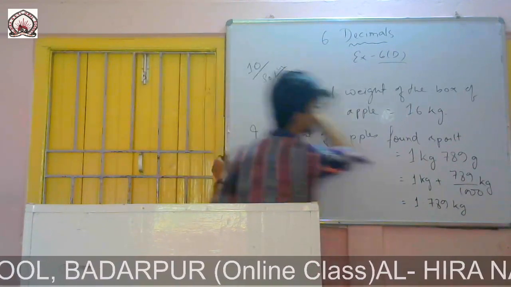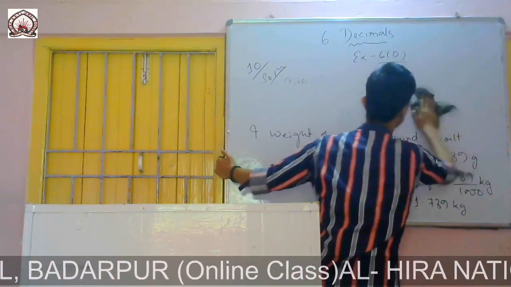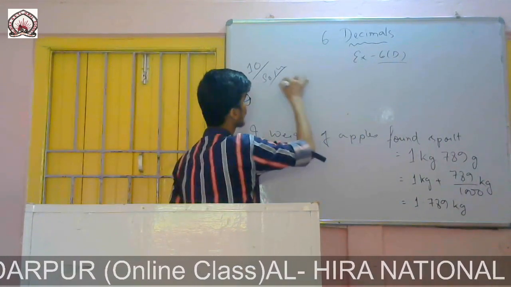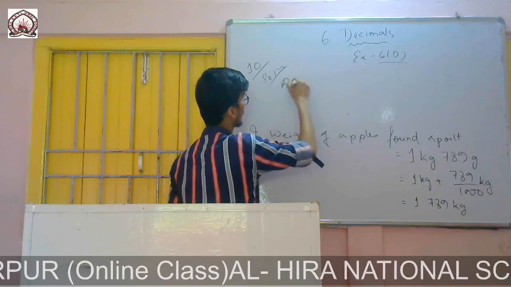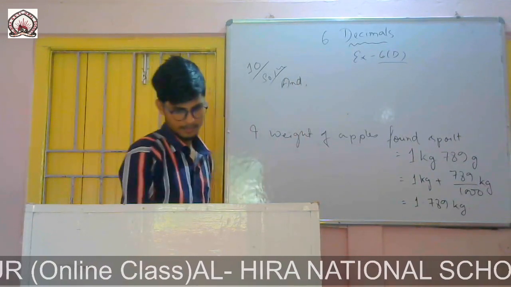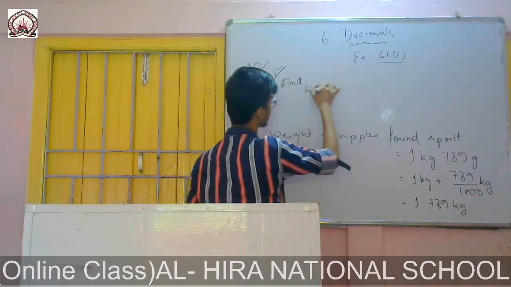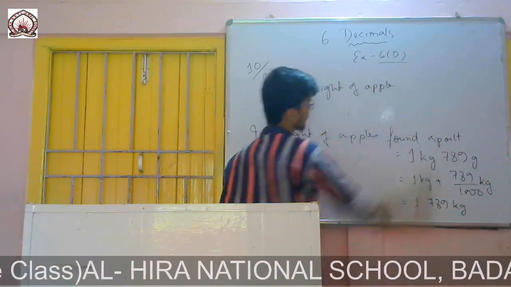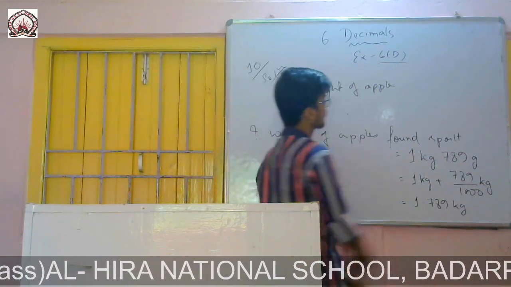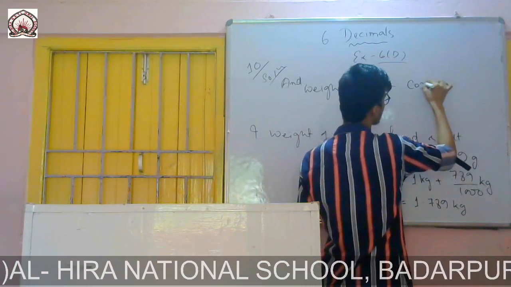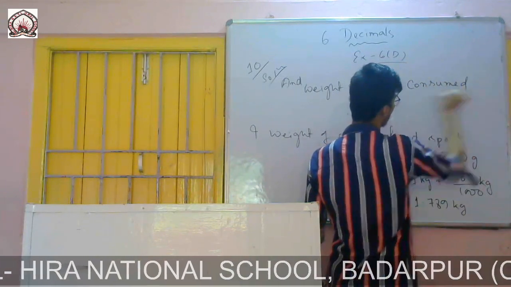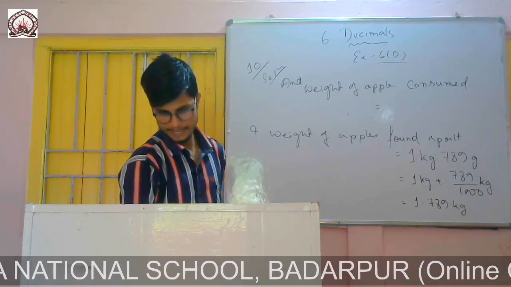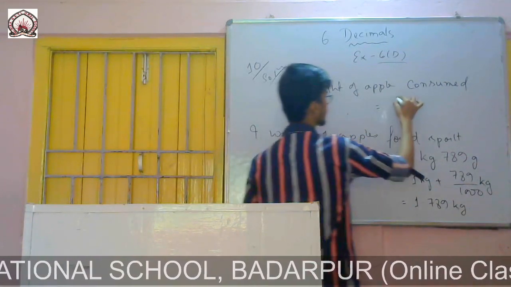So you write, weight of apple consumed is equal to, it is given, 10 kg 56 gram.